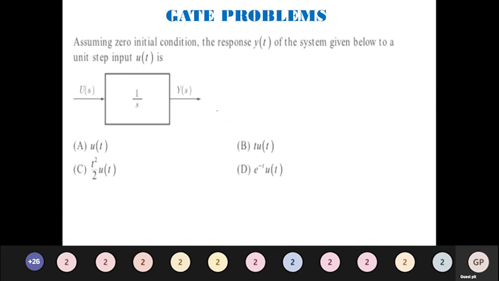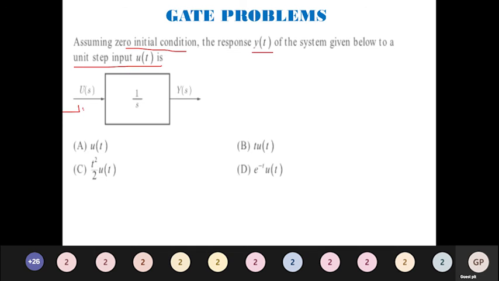We will move on to the next question. Assuming zero initial condition, the response y of t of the system to a unit step input is given below: u of s is 1 by s, y of s. This is what they have asked. So from the given question, the unit step input u of t gives u of s equal to 1 by s.